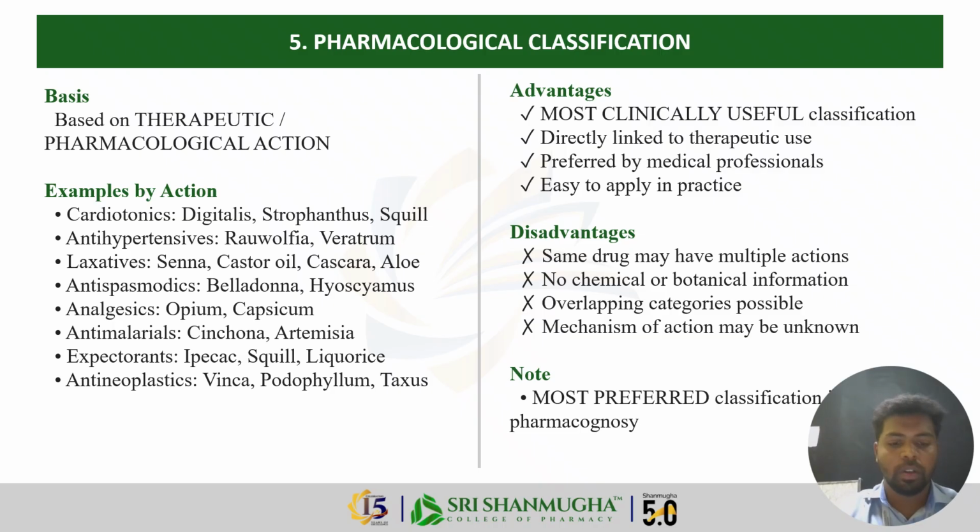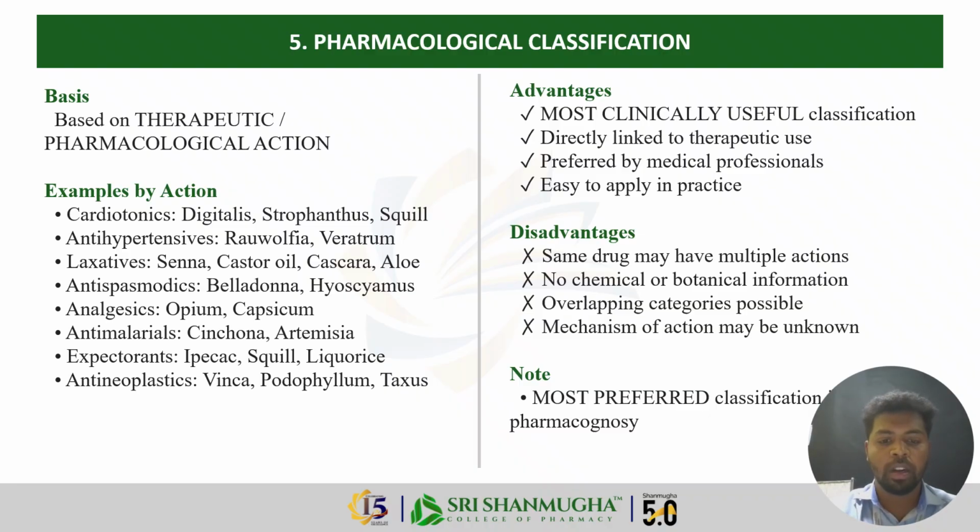Okay, so some disadvantages are that a single drug may have multiple pharmacological actions, as we saw in the therapeutic classifications. For example, liquorice is an expectorant, anti-inflammatory, and also a laxative.